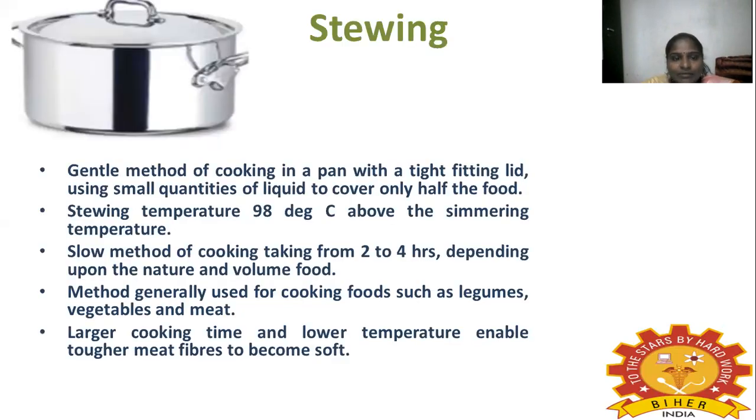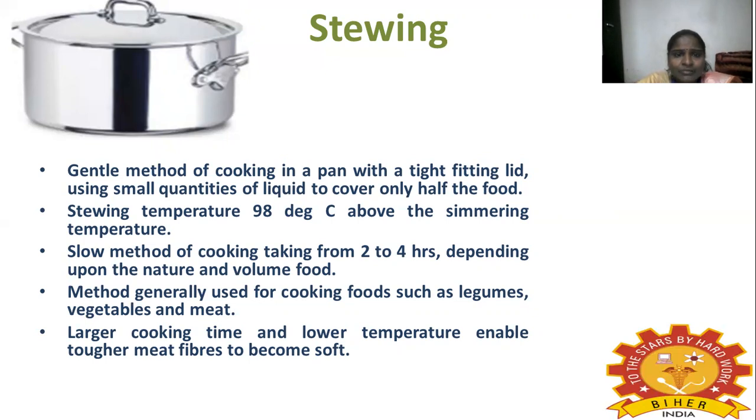Next one is the stewing process. It is a gentle method of cooking in a pan with a tight fitting lid, using a small quantity of liquid to cover only half of the food. In this method we use liquid, but the food is only half covered with the water.